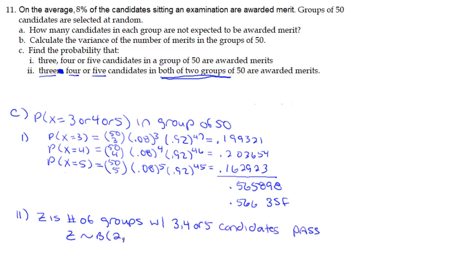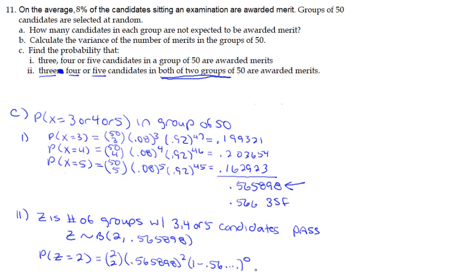Well, I know that probability. I just figured it out in C part 1. I've got to be careful to make sure I don't use the rounded one. When I do this, you're going to notice that 2 choose 2 is going to be 1, and then 1 minus my probability to the 0 is going to be 1. So really all I'm doing is taking the probability from part 1 to the second power. I'm going to get this answer here, which is 0.320 to 3 significant figures.